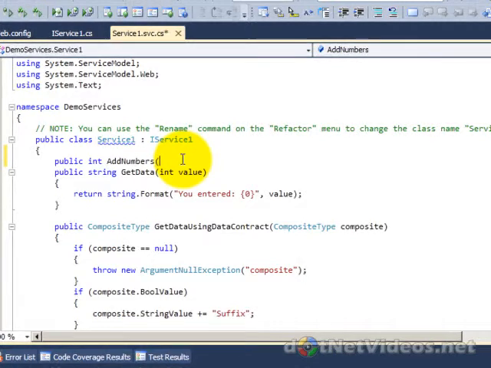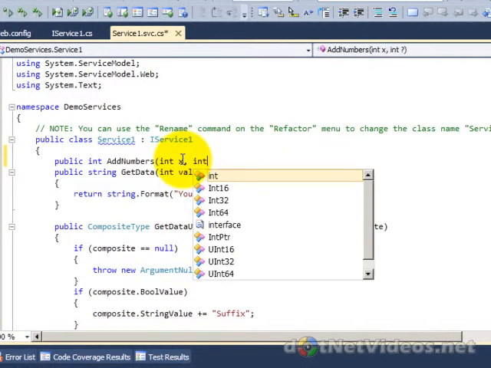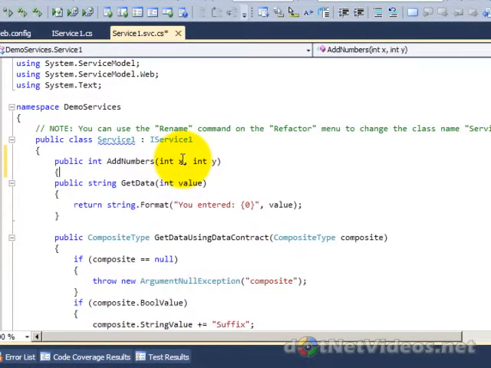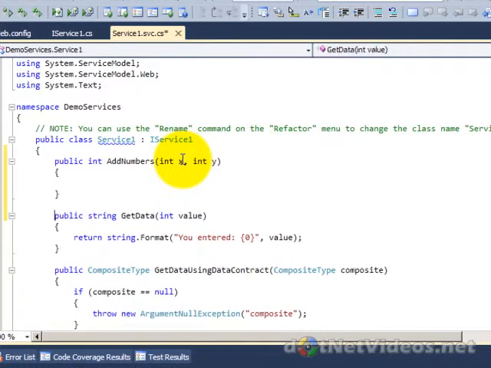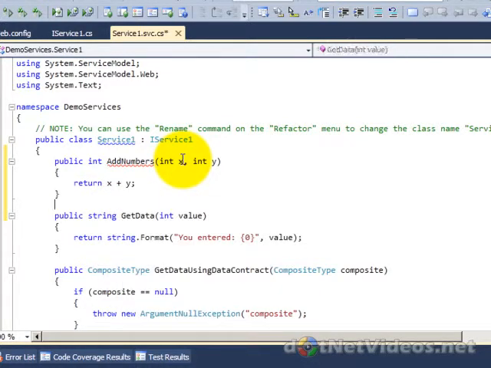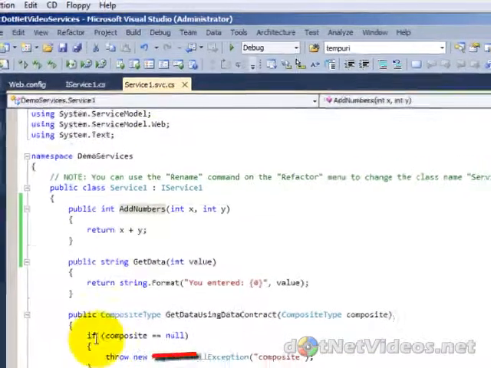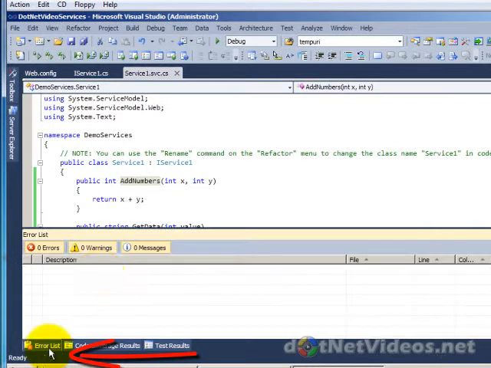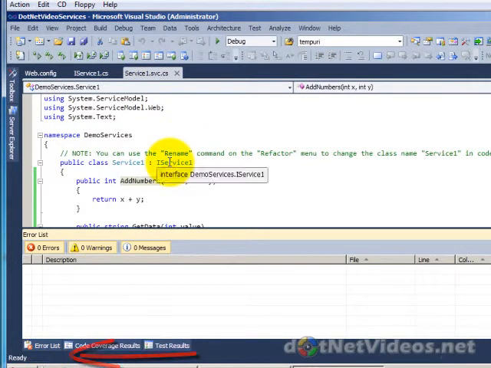So I'm going to go ahead and do an int AddNumbers, and again I'll put the signature here, and then I need to put the nuts and bolts, or the meat, here for what I want this calculator method to do. I'm just simply going to take a few parameters, x and y, and just return x plus y for now. That's good enough. And then notice now that will compile just fine. If I go ahead and build that, then of course the error here will be gone. Now you see the build succeeds at the bottom here. We actually implemented the interface.